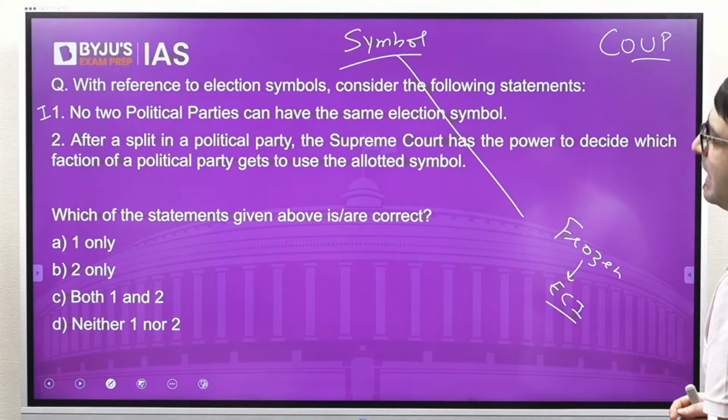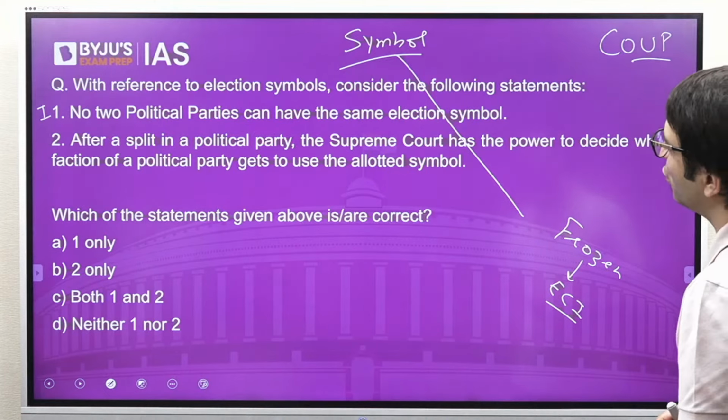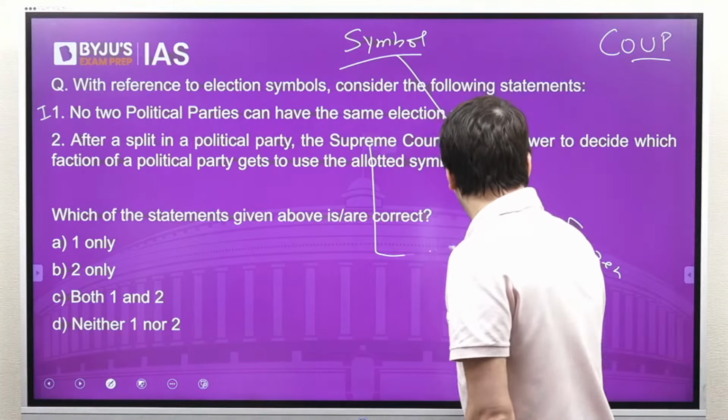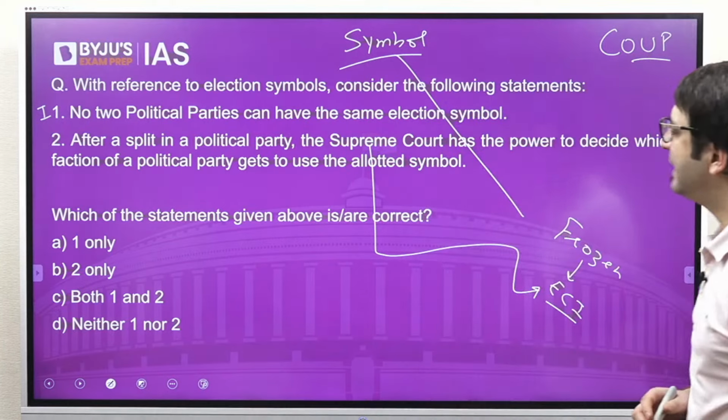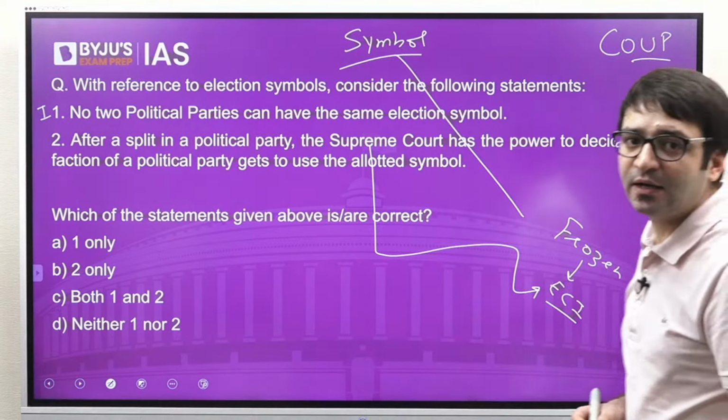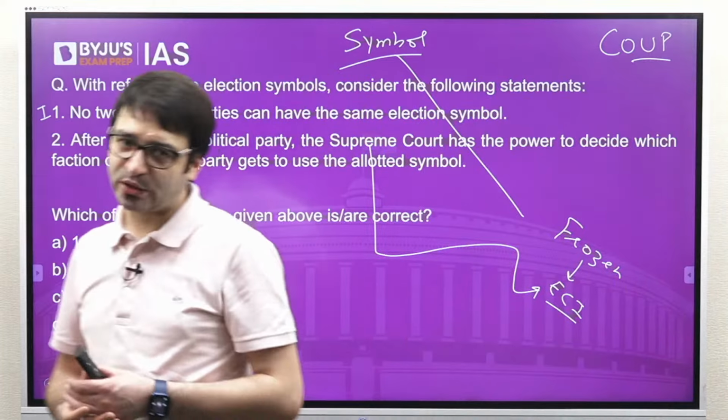Statement 2: after a split in a political party, the Supreme Court has the power to decide which faction of a political party gets to use the allotted symbol. Not the Supreme Court, it is the Election Commission of India which gets to decide on this question.